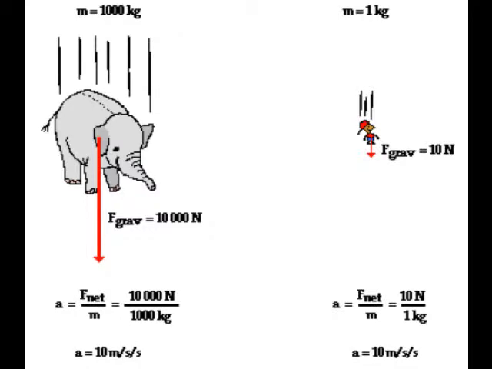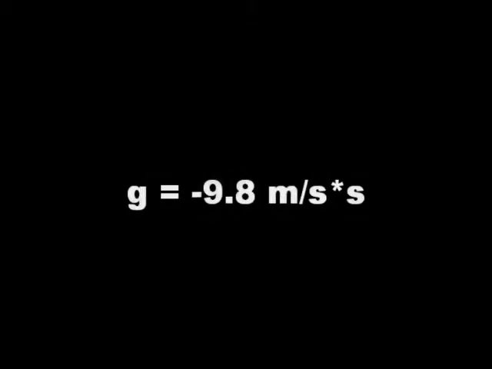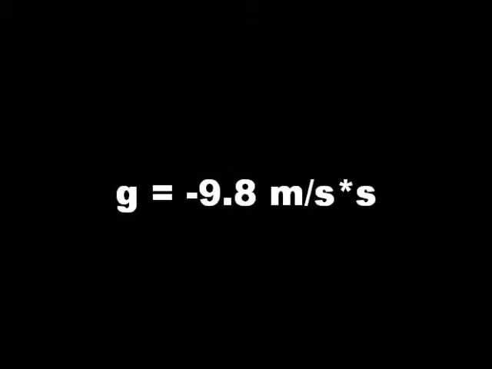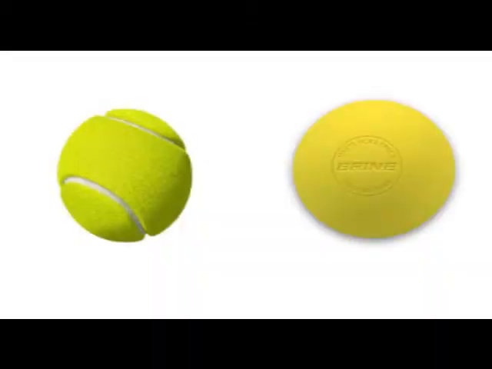All free-falling objects have a constant acceleration. On Earth, the acceleration due to gravity is negative 9.8 meters per second squared. Looking at the following examples, we can see that this is the case.